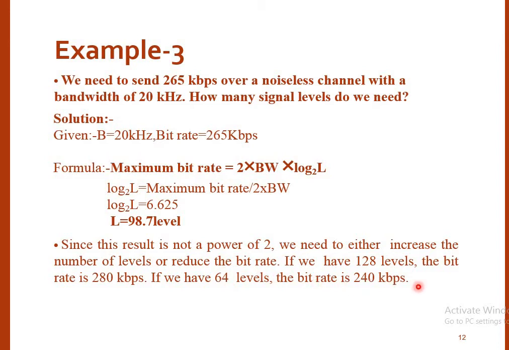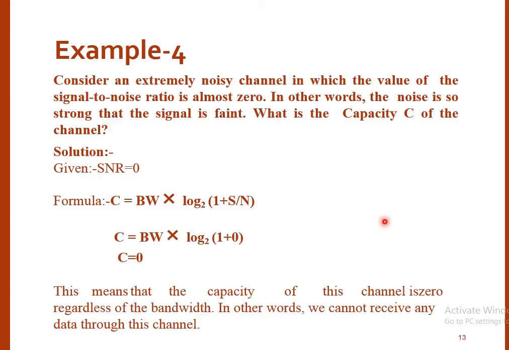This is very important: whenever this type of question comes to you and the value of L is not a power of 2, you have to select the nearby value. If you select the nearby value, there is also a change in the bit rate, so you have to mention that value as well. Next example.